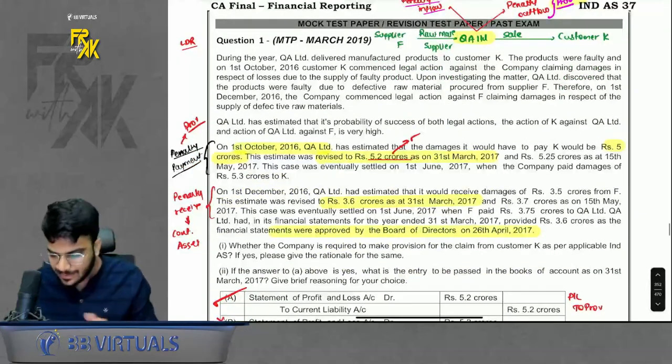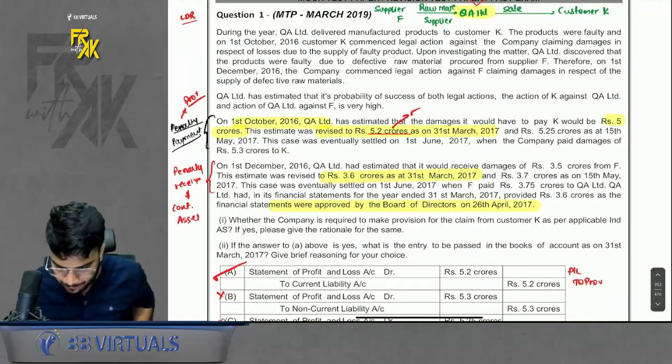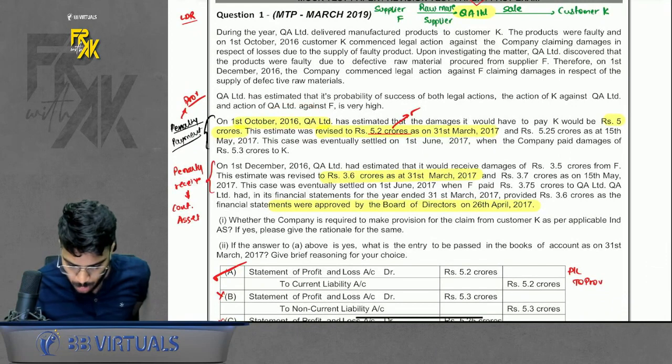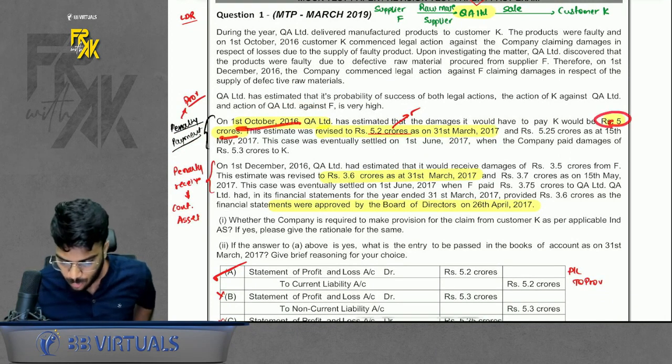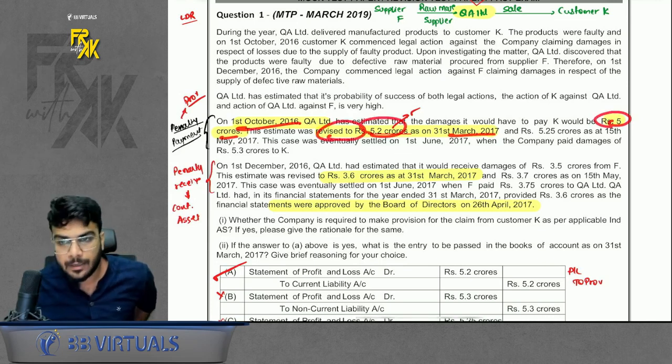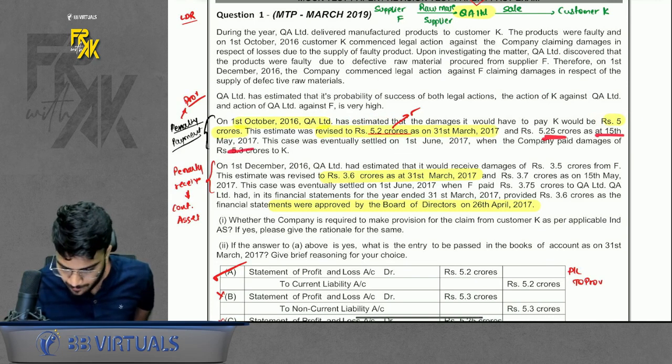Now, there are many things asked in this question. I will just give an overview of the same. So first, let's talk about the penalty payment which you have to pay. A provision of 5 CR is estimated on 1st October. It was revised to 5.1 at year end. Then 5.25 on 15th May, and on 1st June it turned out to be 5.3.